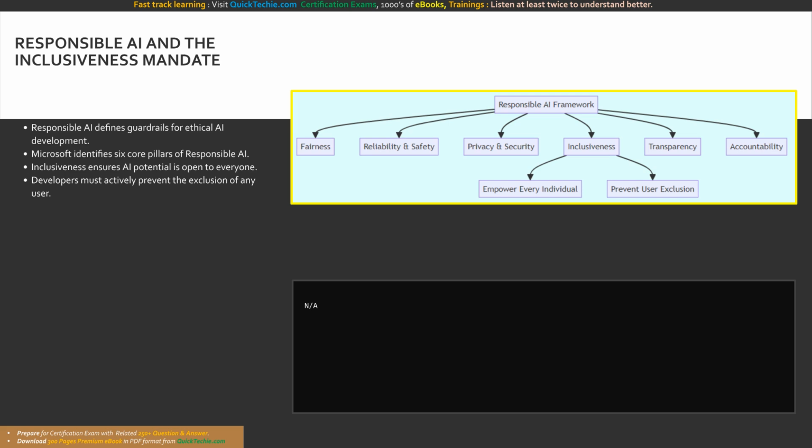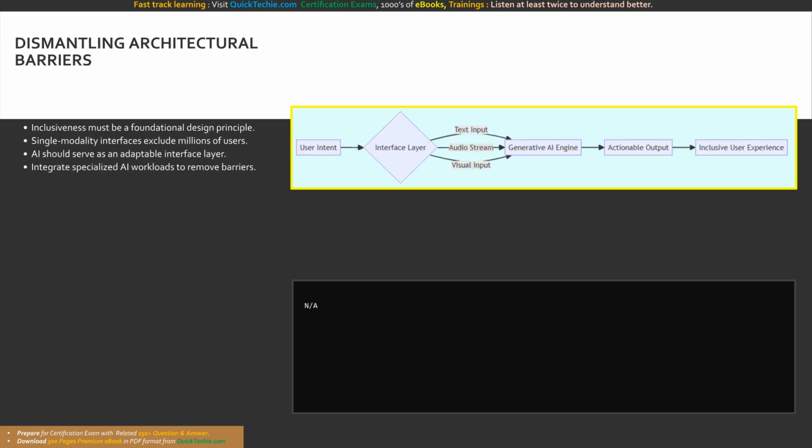preferences. This flowchart maps the 6 core principles of the responsible AI framework. Notice how inclusiveness branches directly into 2 primary directives for developers: to actively empower every individual, and to intentionally prevent user exclusion through thoughtful architectural design. Let us dive deeper into the technical mandate of inclusiveness.